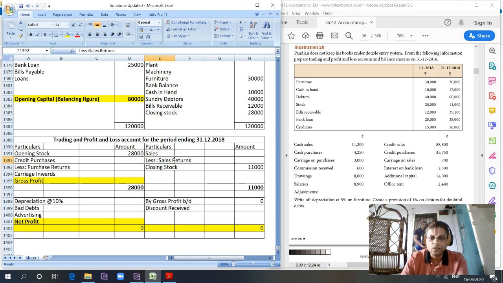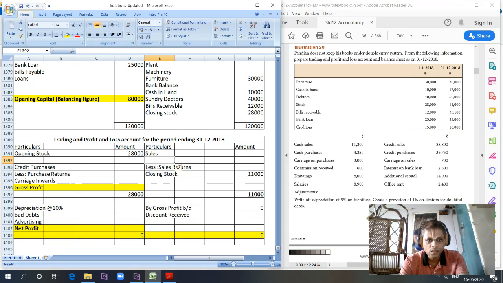Cash sales 11,200. Inserting a row here. Cash sales 11,200. Then we have credit sales 88,800.